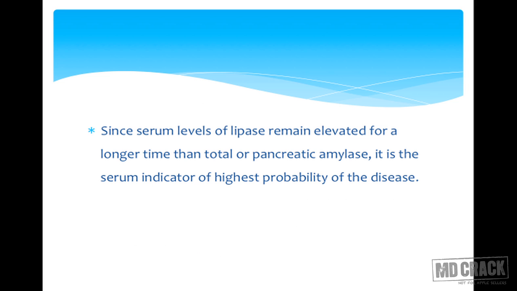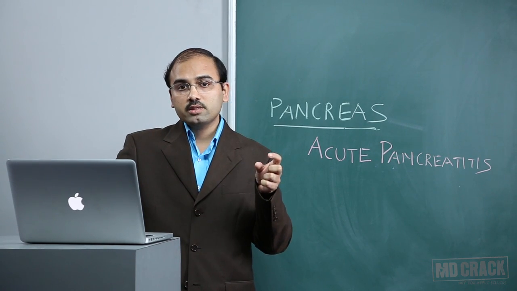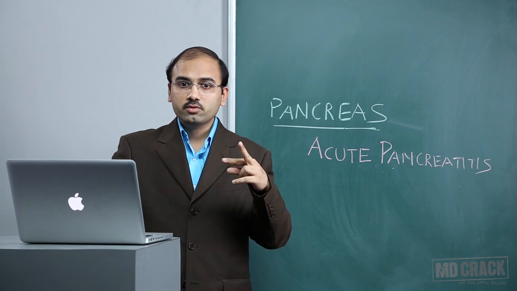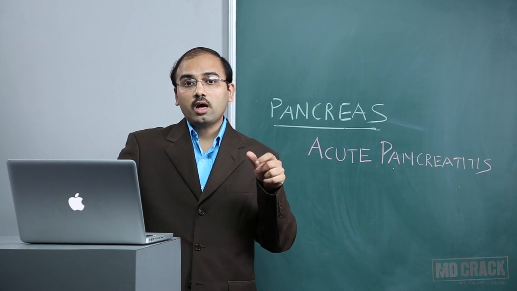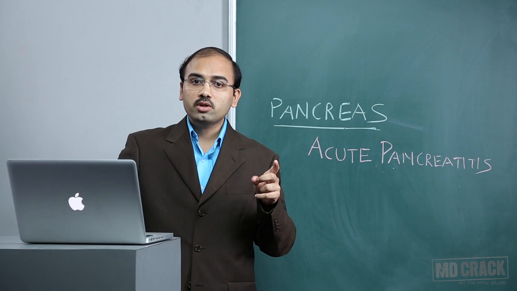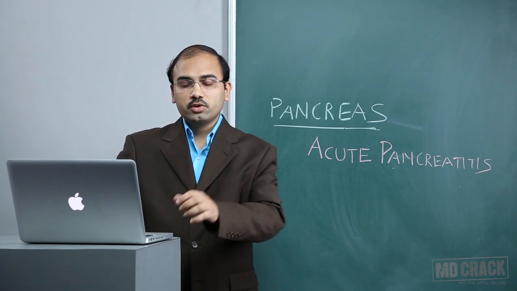We also have serum lipase estimation. As serum lipase levels remain elevated for longer than total or pancreatic amylase, it is the serum indicator of highest probability of the disease. So if you have both serum lipase and urinary amylase as answers in your MCQ, then you should answer lipase. If lipase is not there, then urinary amylase. So this is how you have to answer the question.